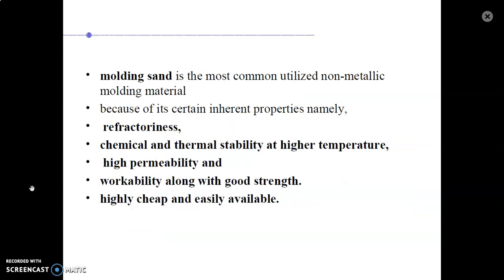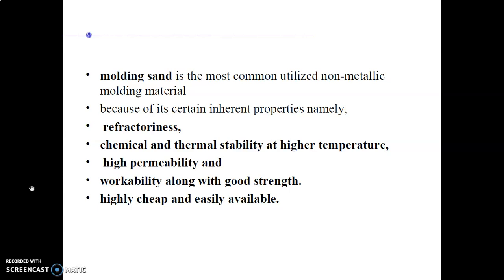Molding sand is the most commonly used non-metallic molding material. You will find that each and every industry uses molding sand for the preparation of the mold. But plastic industries, those producing plastic components like toys and some household material, always use the metallic mold. The melting temperature of plastic is very low, so in that case you can use the metallic mold.